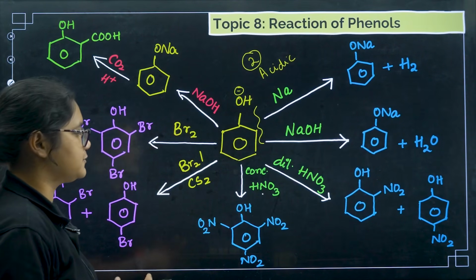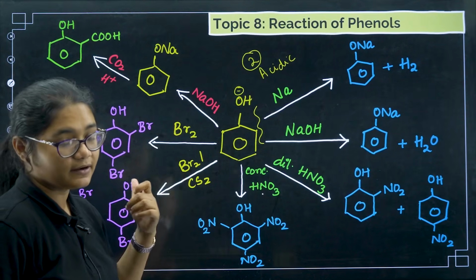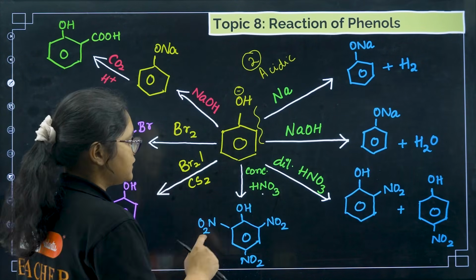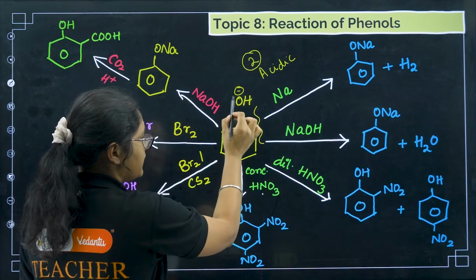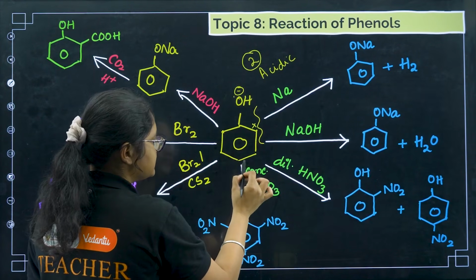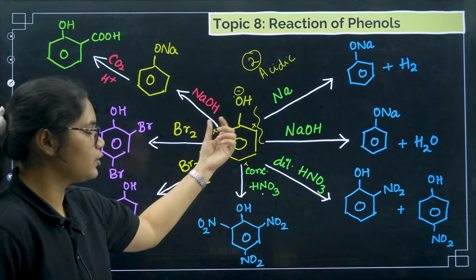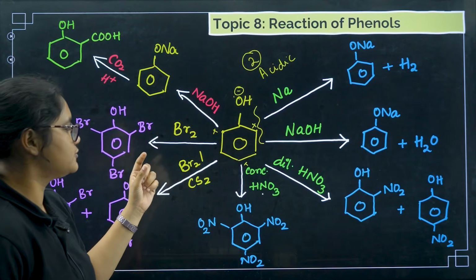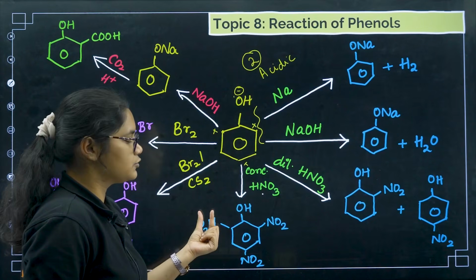Under electrophilic substitution, we have two things, nitration and halogenation. For nitration, if you use concentrated HNO3, the OH group is a highly activating group. It can donate its electrons. It is an electron donating, ortho-para directing group. So NO2 will be present at all three ortho and para positions.